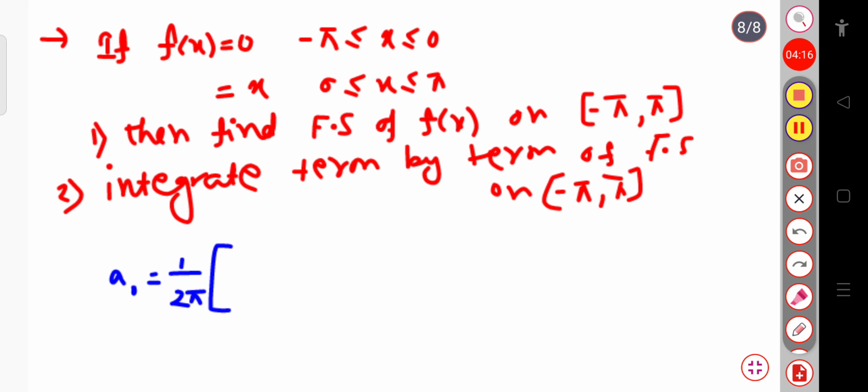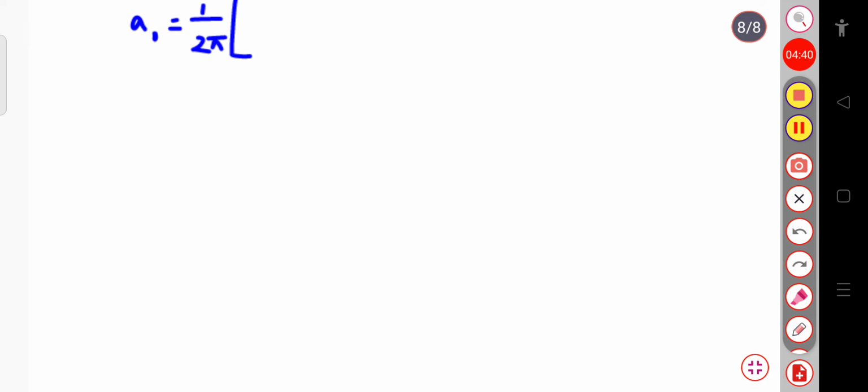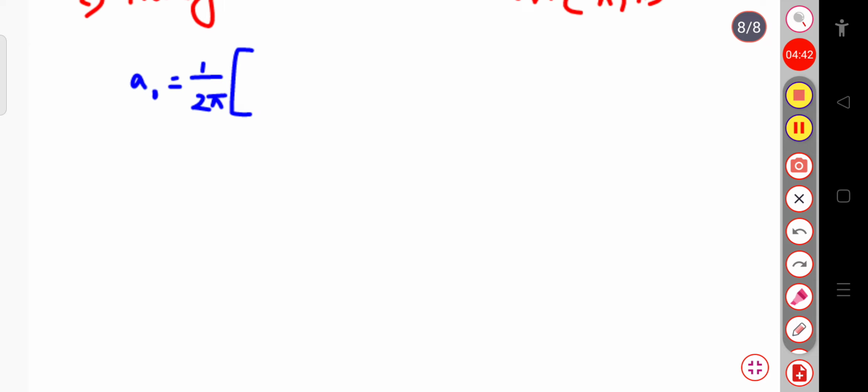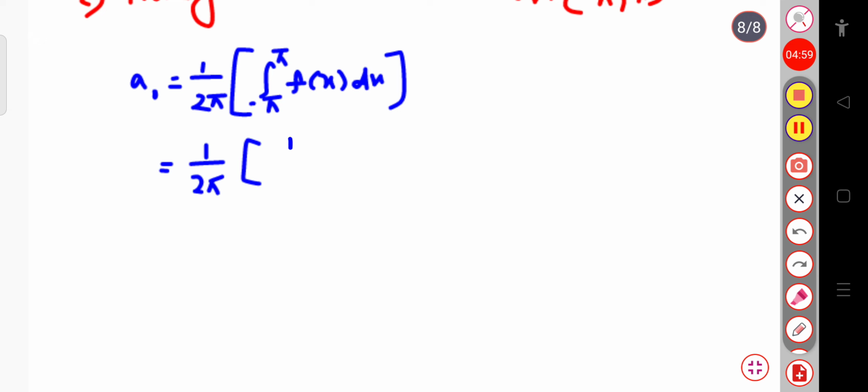So now let me write the a naught coefficient first. This a naught equals 1 by 2 pi into the integration over minus pi to plus pi of f of x dx. Now if I split this integration, this will be 1 by 2 pi times the integral from minus pi to 0 of f of x dx plus the integral from 0 to pi of f of x dx.